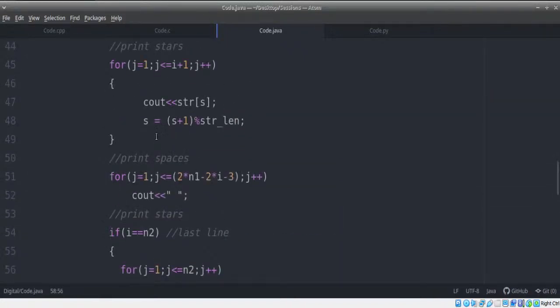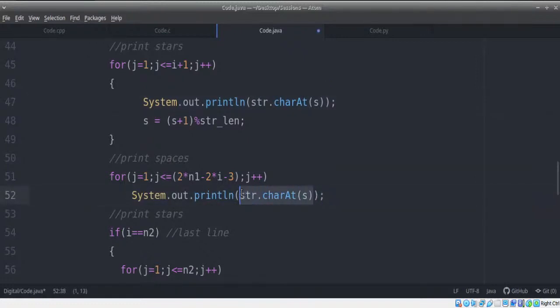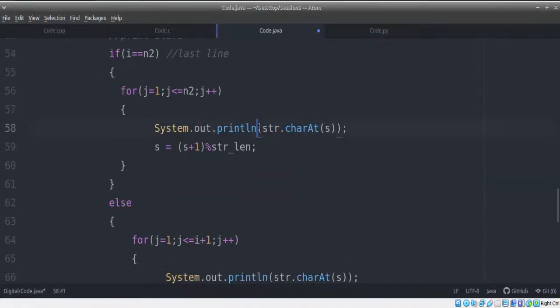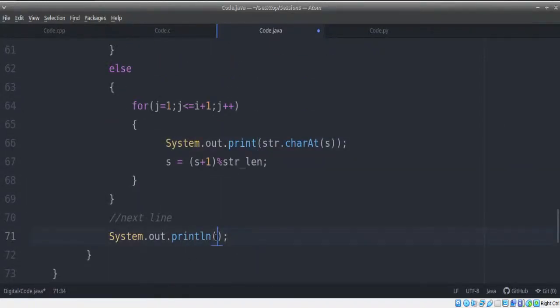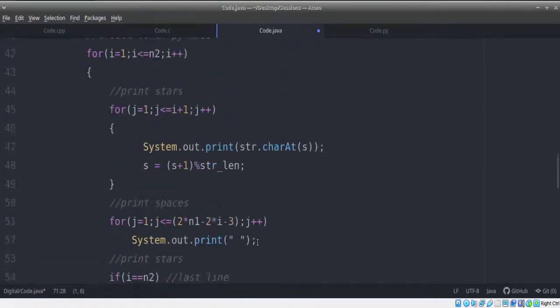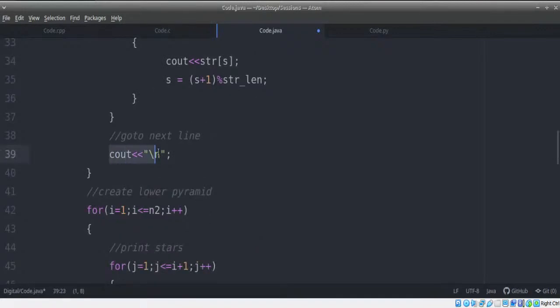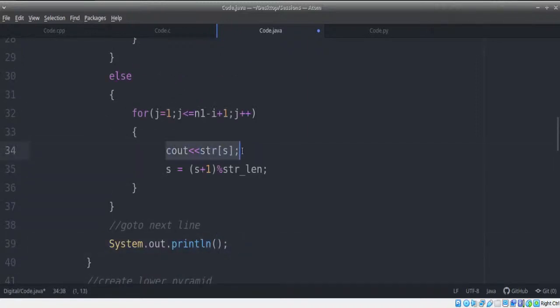So we don't have to worry much, and we're just going to say, you know what, it works. So here I'm just supposed to print a space. Again, no println. Please note, it's all print, no extra line, because the new line should only be done here. Everywhere it's just System.out.print, no new line whatsoever. The new line only goes after the entire pattern, after the entire line, that is.